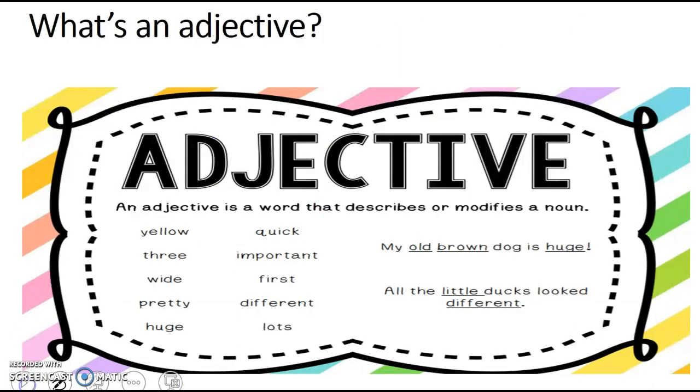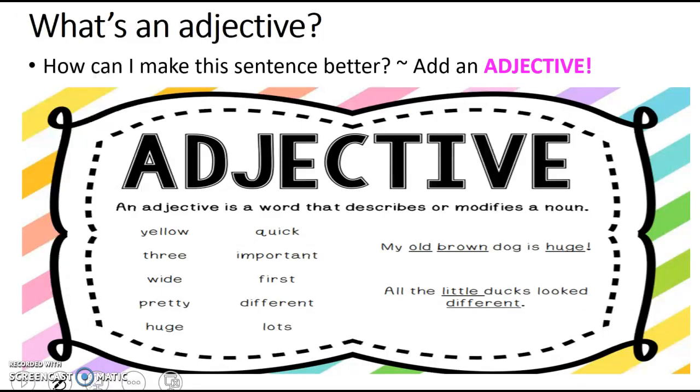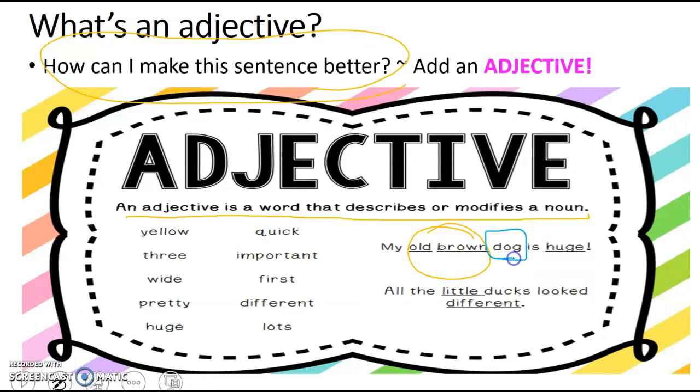What's an adjective? An adjective can make a sentence better. So let's take a look at what an adjective is. An adjective is a word that describes or modifies a noun. Modifies. That is a tricky word. It might be a new word for you, but it really just means it describes it. It makes it better, okay? It makes the sentence better. So instead of just saying my dog is huge, I could say my old brown dog is huge. I am modifying or making better the word, the noun, dog.